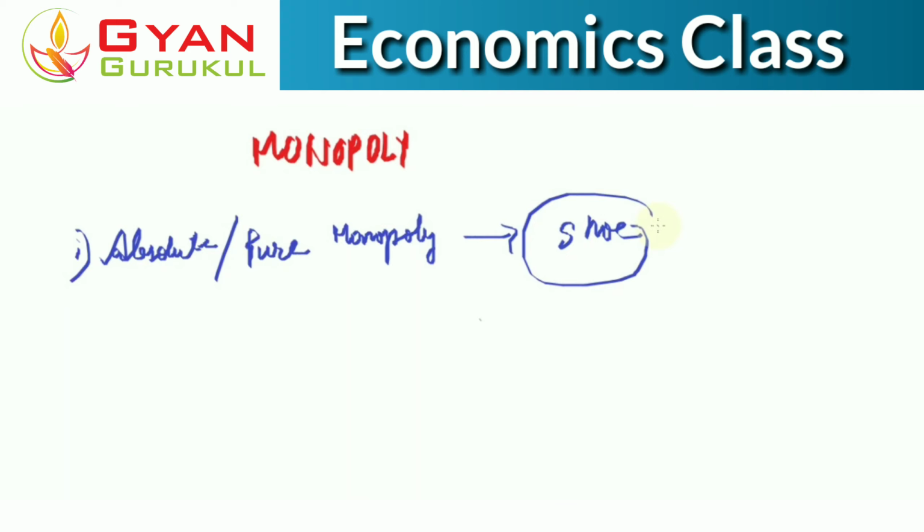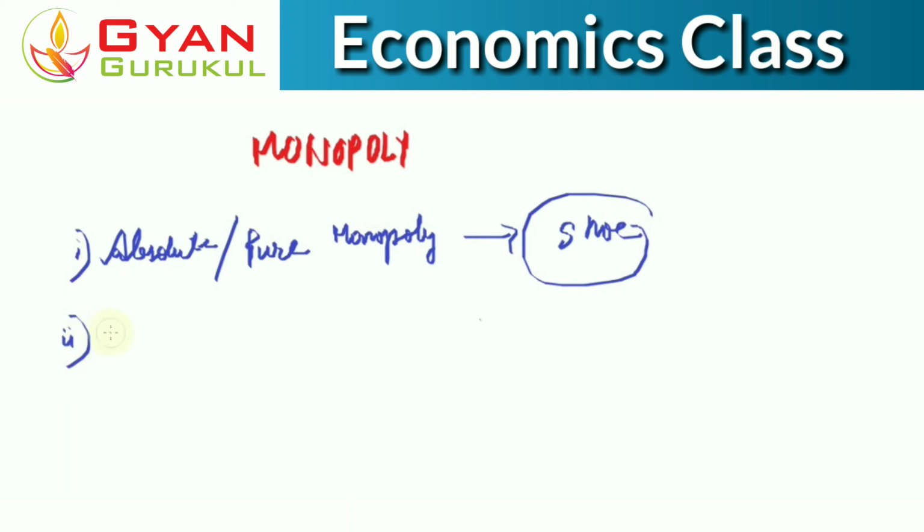So this is a form of monopoly which we call the absolute monopoly or the pure monopoly, where the firm produces a product which has no other close substitutes, right? Remember one thing, which has no other close substitutes. Only that kind of monopoly is called the absolute monopoly. Now let's talk about the second.